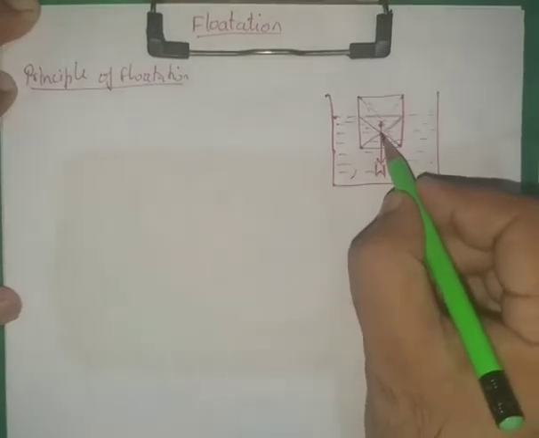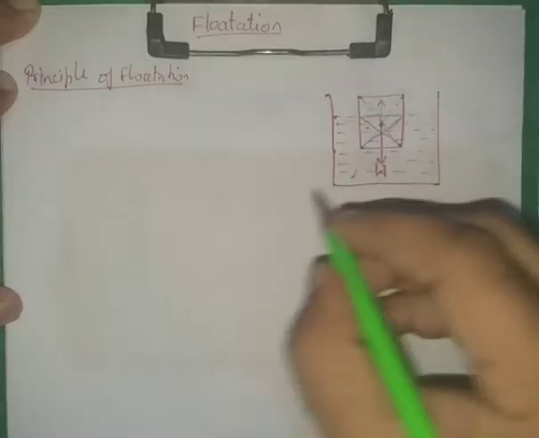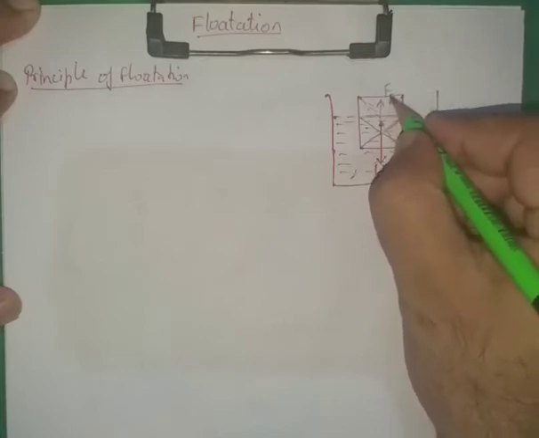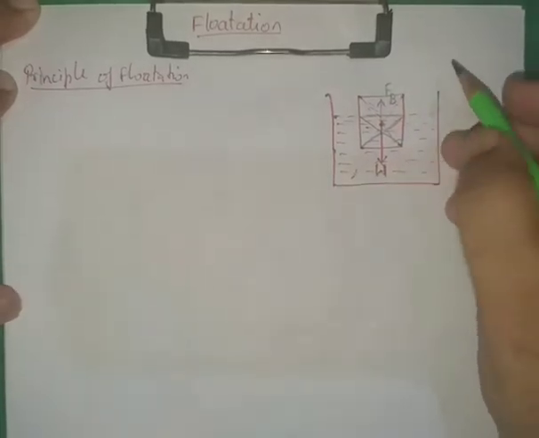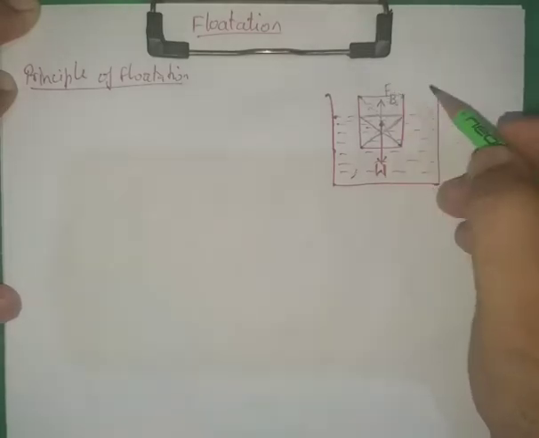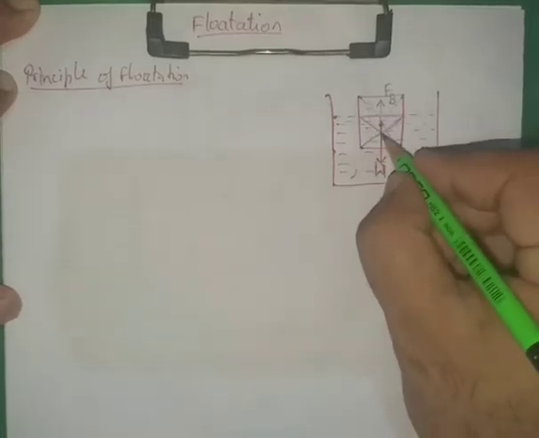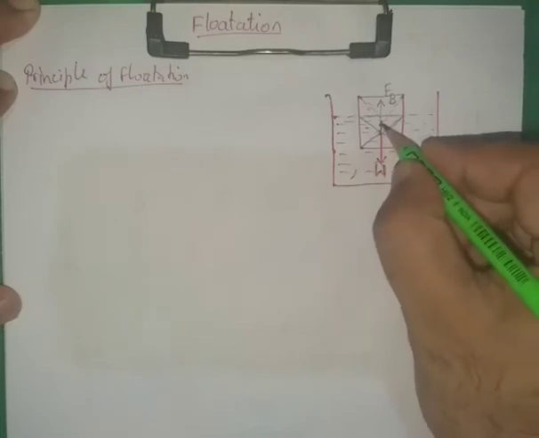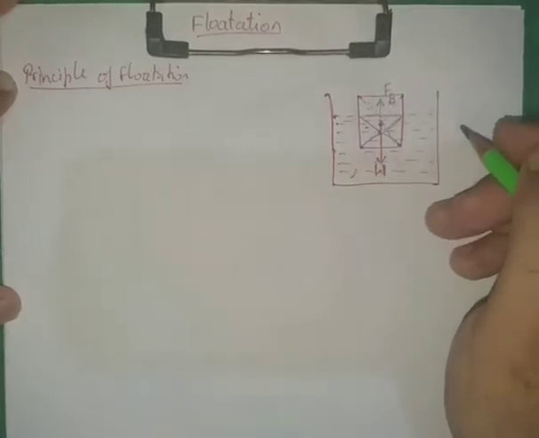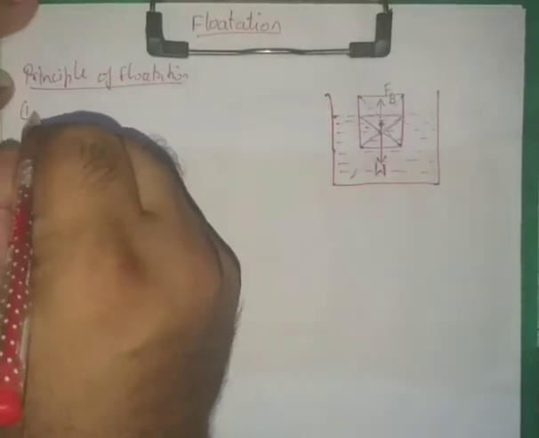The upthrust will act at this point, and upthrust always acts in the upward direction. Let us say this force is the force of buoyancy, Fb. And please remember, this buoyancy force or upthrust will be maximum when the body is fully immersed in the liquid. So the weight acts through this point downward and the upthrust acts through this point in the upward direction.